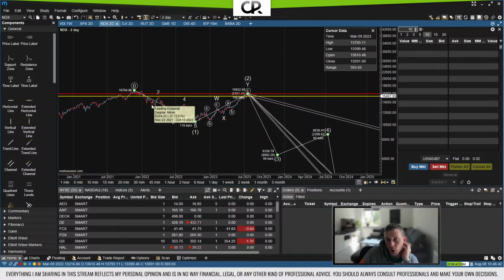Whereas if this pattern is right, the profit target has to be below the 10,440 mark for the third wave. It has to break out of this bigger base channel that we don't see right now and build a new low here, then retrace and then build a fifth wave and go down further. And I'm not saying that we go down to 6,000 here. That is a little bit random.